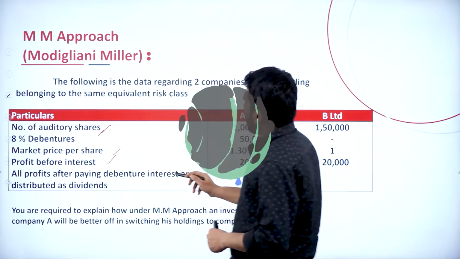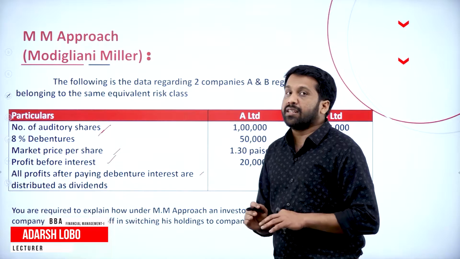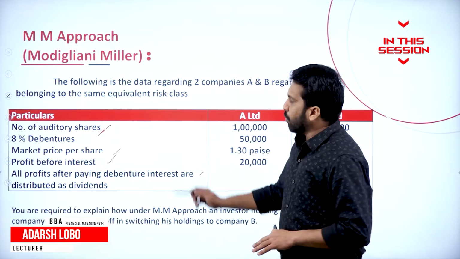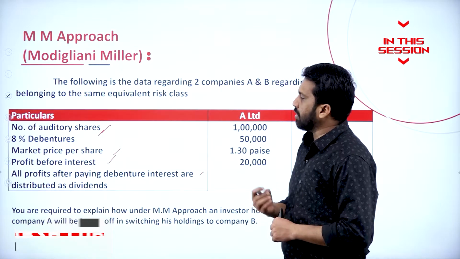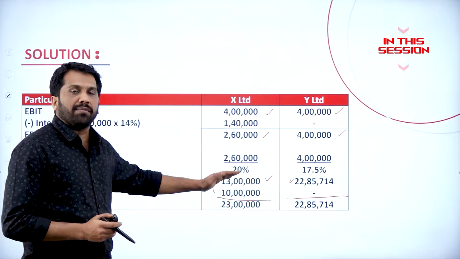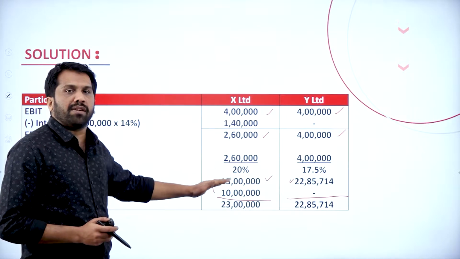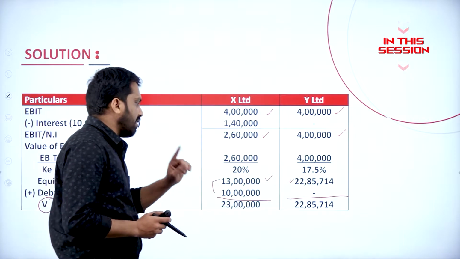All the profit after paying debenture interest is distributed as dividend. It means there is no retained earning. Whatever profit they have earned is distributed to the shareholders. So we have taken EBIT minus interest, we got a value, divided by cost of equity, we will get the value of equity. Value of equity plus debenture will be the value of the firm.